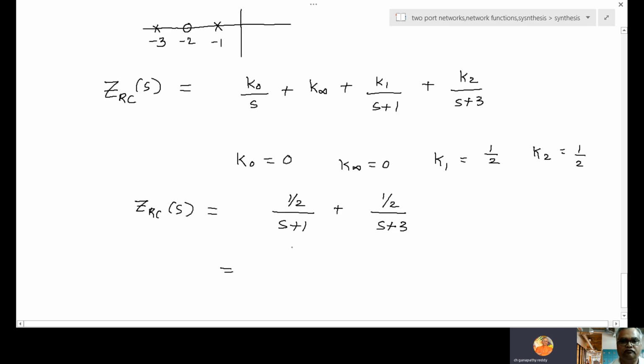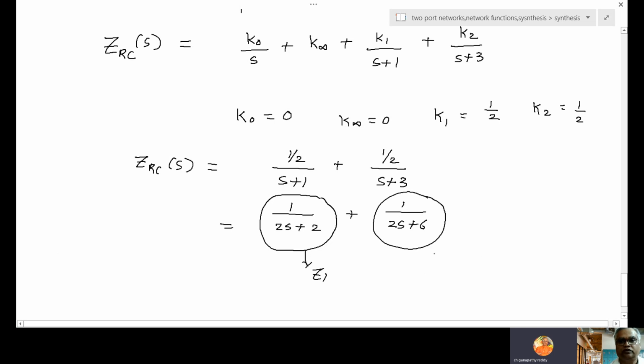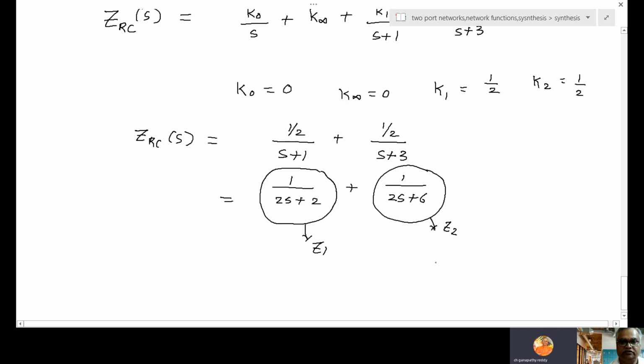This is equal to 1 by 2S plus 2, 1 by 2S plus 6. So what is this first box? First box total is Z1. This second box is Z2. How are Z1, Z2 connected? They are connected in series.